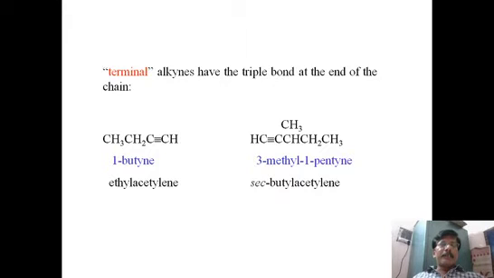The reason is the sp hybrid carbon is more electronegative when compared to sp2 and sp3 carbons. Because of 50% s character and 50% p character, it has the highest electronegativity compared to other carbons. So this sp hybrid carbon can attract the electron pair towards it, so that the proton, that is the hydrogen here, which is attached to the sp hybrid carbon, can be easily removed. That means it becomes acidic in nature.